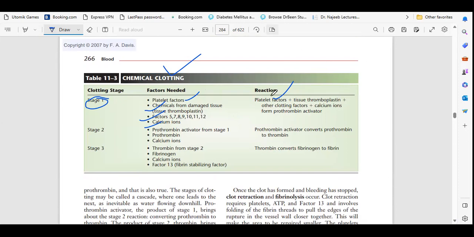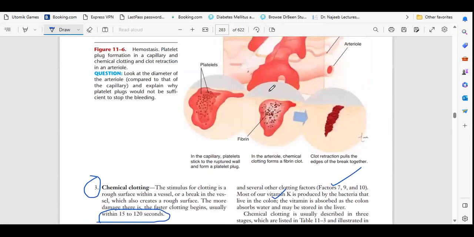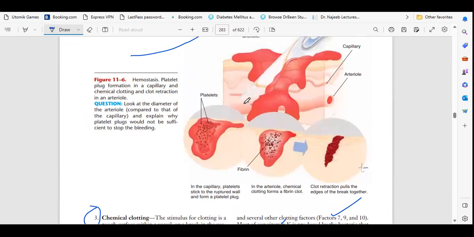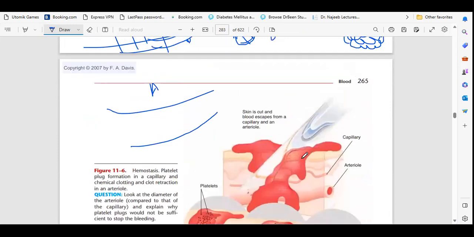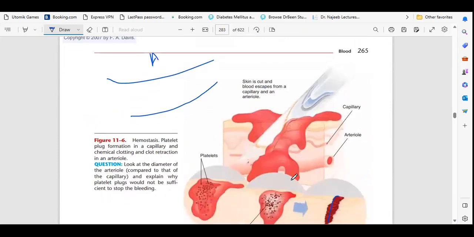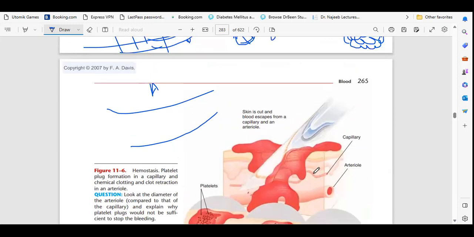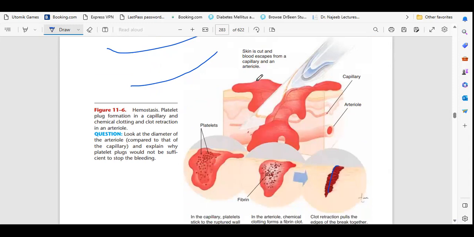So they will make a clot like this. Okay, so this is the rupture. You can see here, this is the skin. So this is the cut. What will happen?